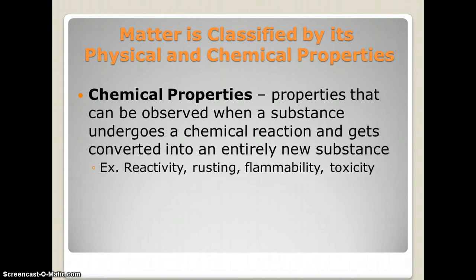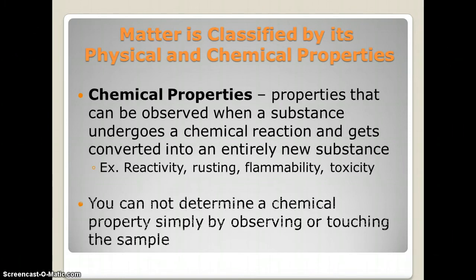Now, the chemical properties that we can use to classify matter are properties that can be observed when a substance undergoes a chemical reaction and gets converted into an entirely new substance. So reactivity, rusting, flammability, toxicity, those are all chemical properties. You cannot determine a chemical property simply by observing or touching the sample. It has to undergo a chemical reaction.